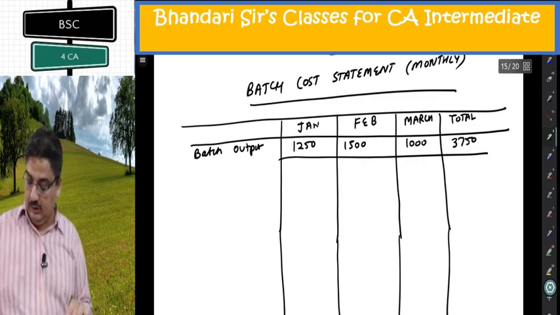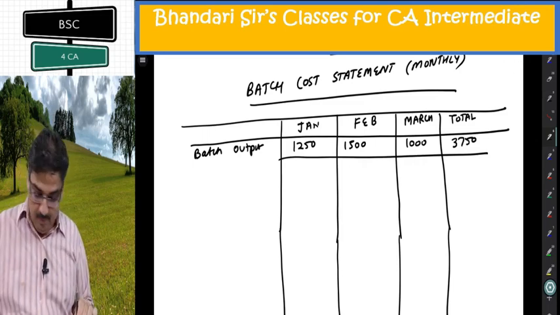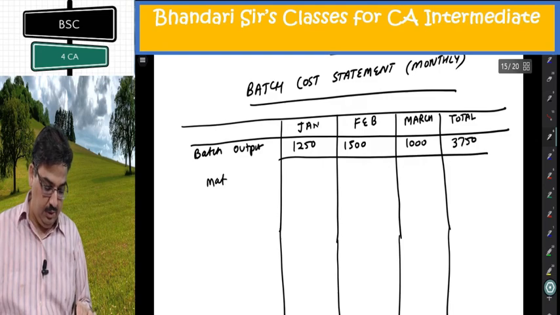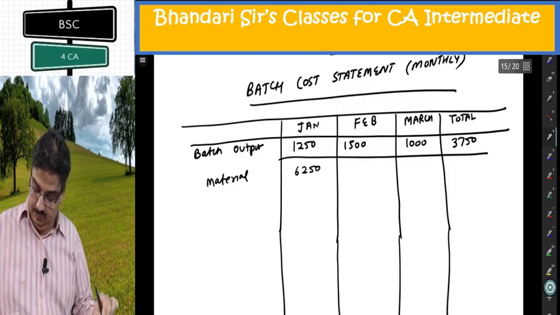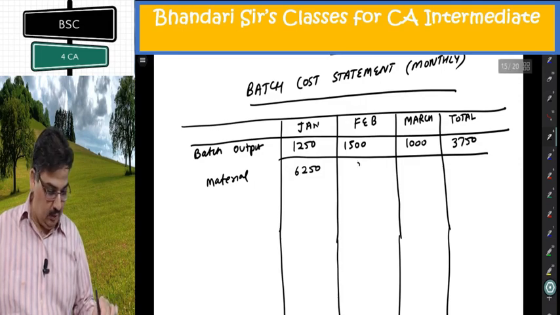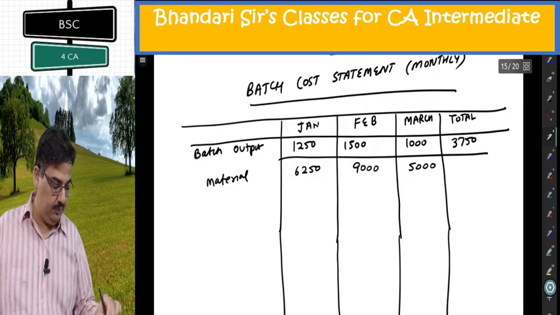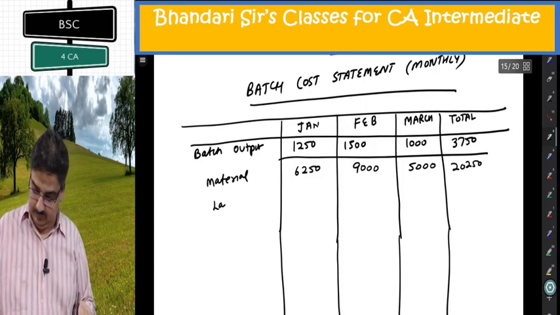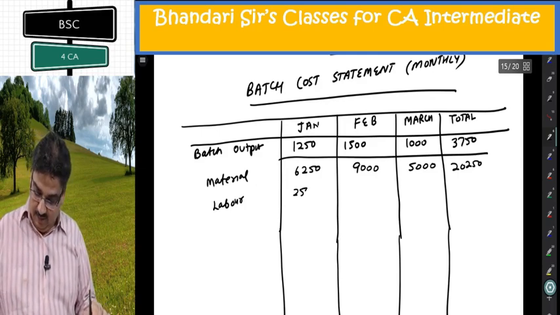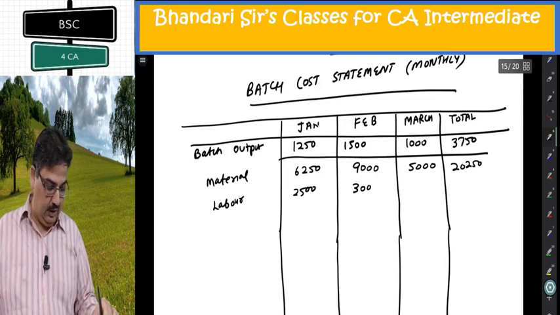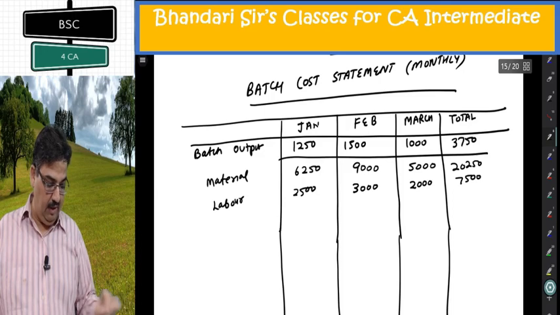Now I put all the cost one by one. Material cost given in question. 6250, 9000 in Feb, 5000 in March, 20,250. Labor, direct labor cost given there, 2500, 3000, 2000, 7500.